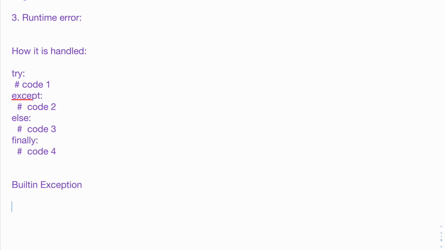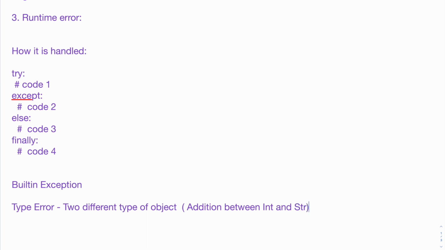Now what we have seen: type error. This is when two different types of objects, right? If we are doing an addition between an int and a str type, then the type error will come. Name error, we also saw, when a variable is accessed which is not defined.